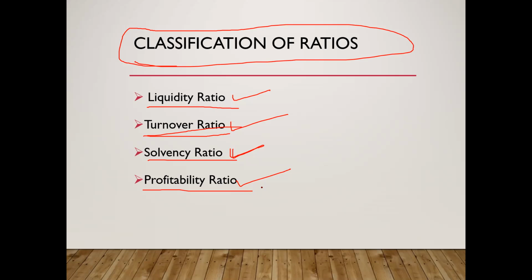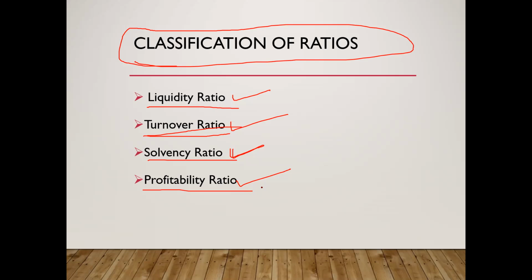Some other ratios are there that I didn't include here. Earning to price ratio. What do you mean by that? Earning to price ratio is calculated by dividing the EPS, earning per share, by market price. How do you calculate it? EPS divided by market price of a share.